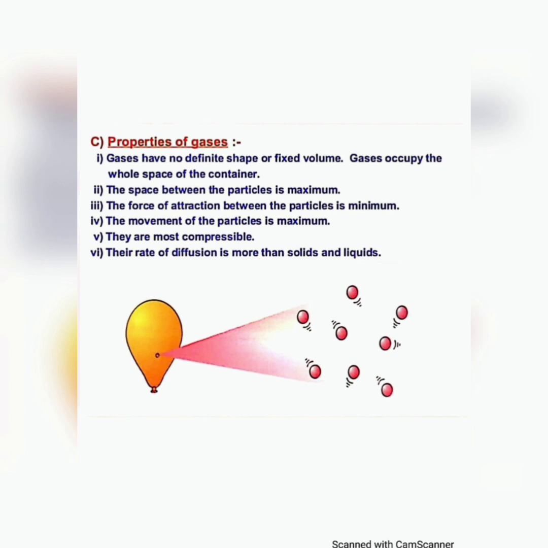The best example: if your mother is cooking in the kitchen, you will get the smell in the hall. So that is the best example for diffusion.